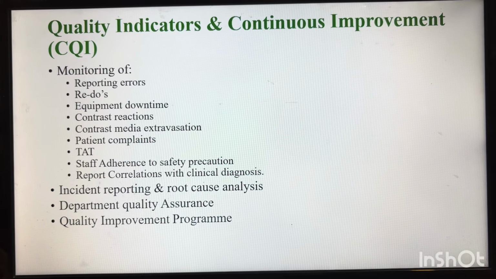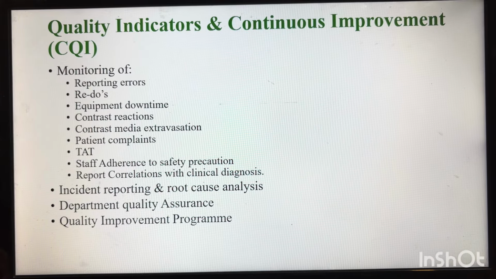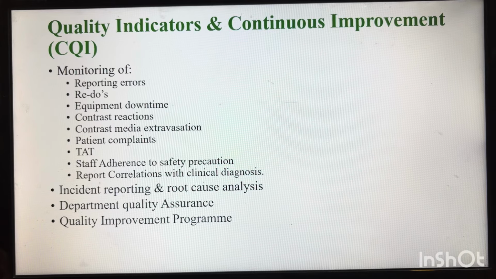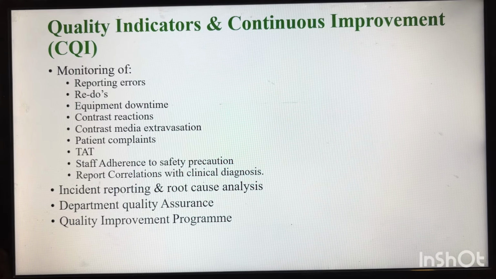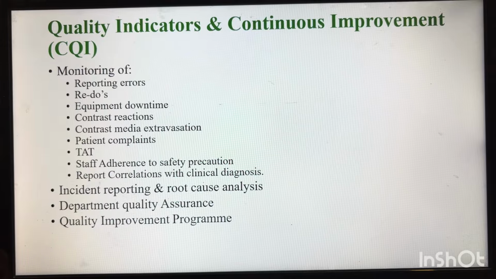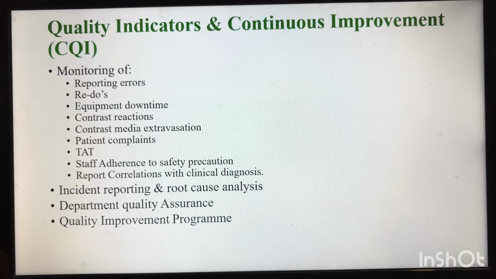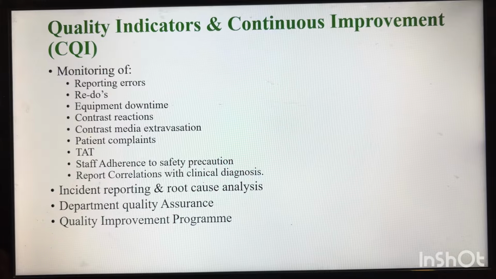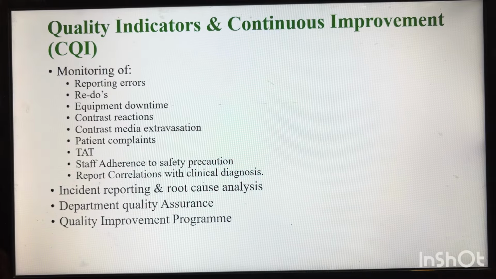A reporting error is when a report has been wrongly reported and already handed over to the patient. After that, the consultant sees that the report is wrong, like the patient's left hand has a fracture and it has been reported as the right hand, or a left leg fracture reported as a right leg.